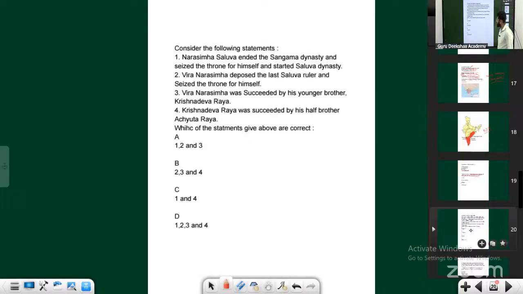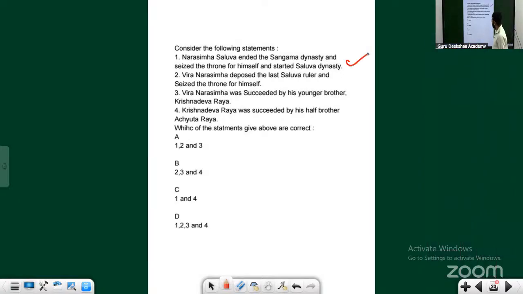See, some difficult question. This is the question you asked: is he the founder of the Salwa dynasty? Narasimha Salwa ended the Sangama dynasty, seized the throne for himself, and started the Salwa dynasty. So Veera Narasimha deposed the last ruler and seized the throne for himself.